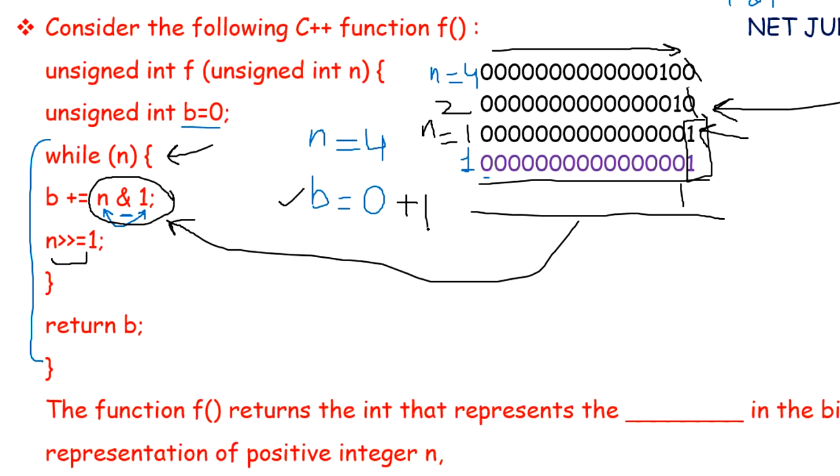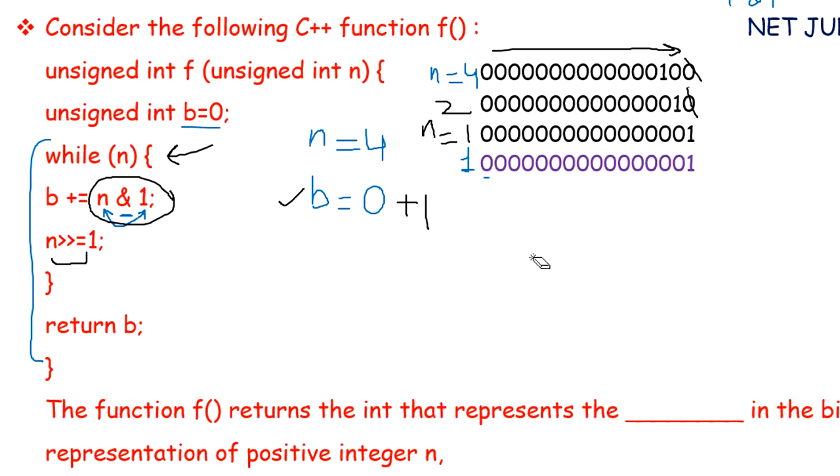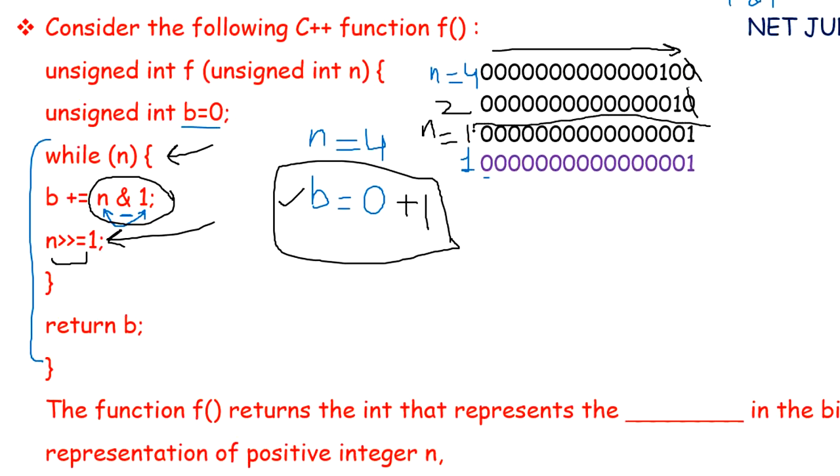Now the value of b is 1. Our next statement in the loop is the right shift operator. Now if we apply the right shift operator on n equals 1, we will get 0.